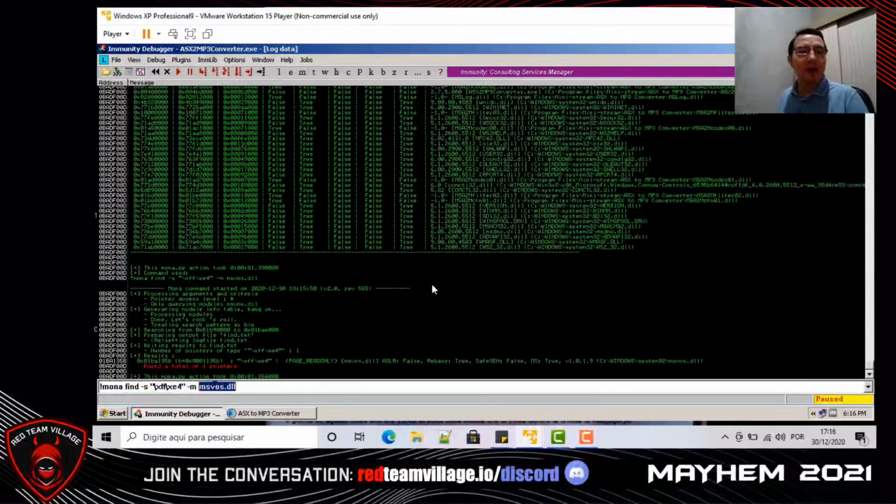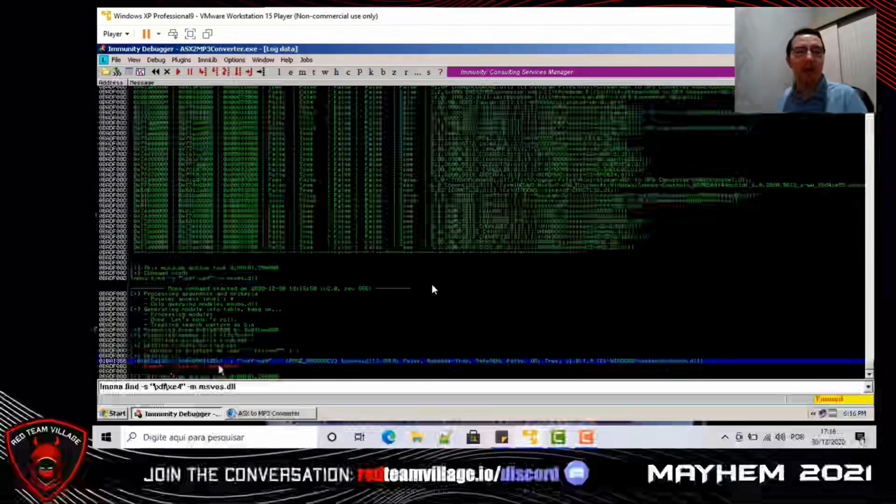We want to find a jump ESP, which is FFE4, inside the module msvols.dll.